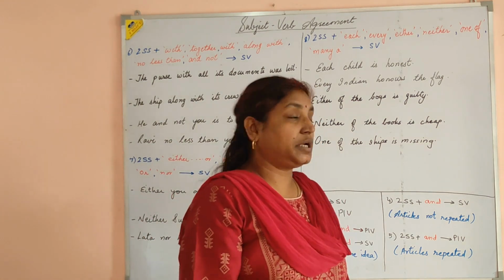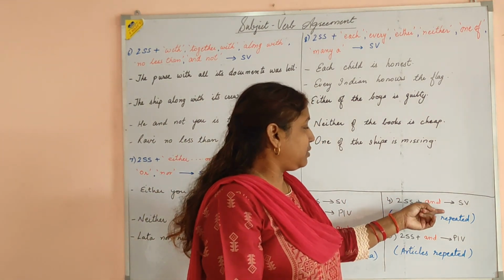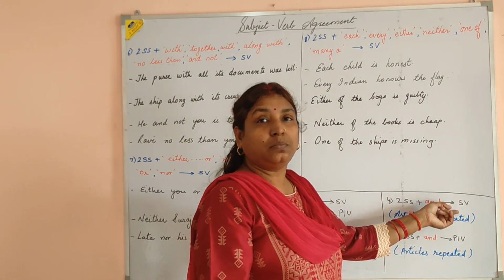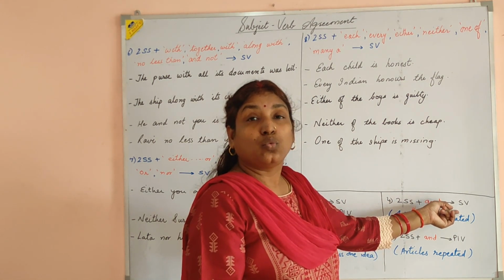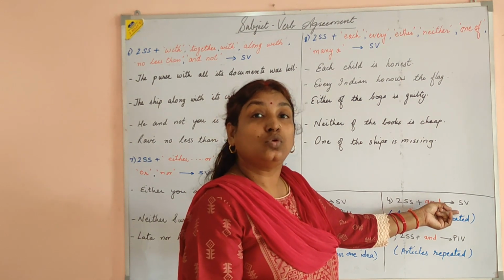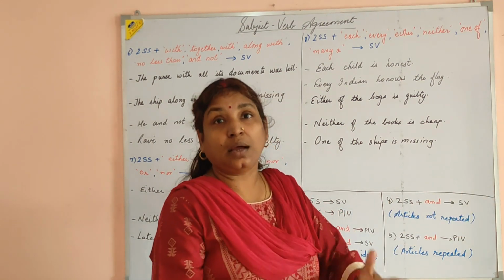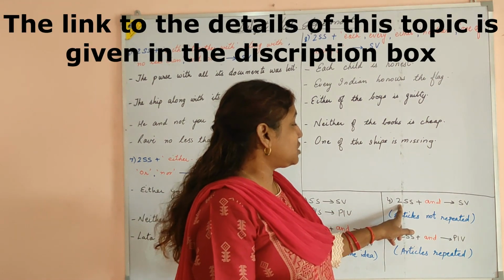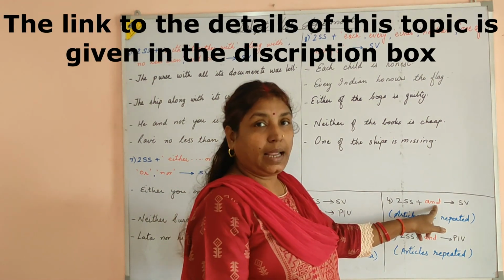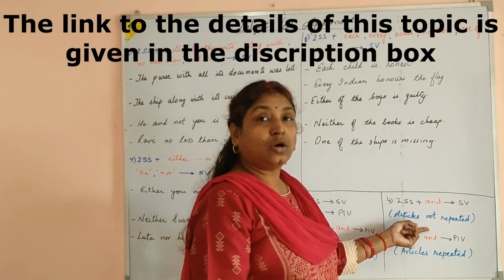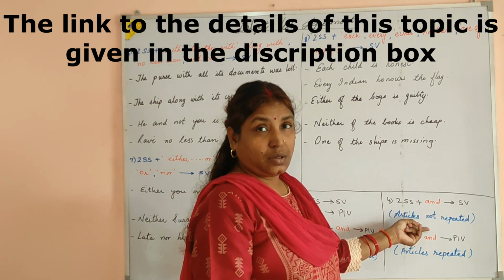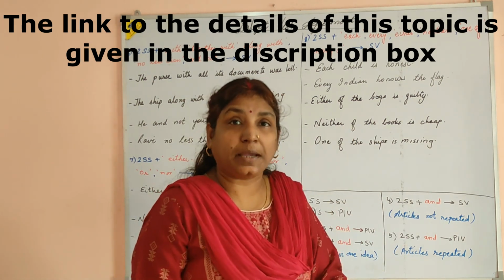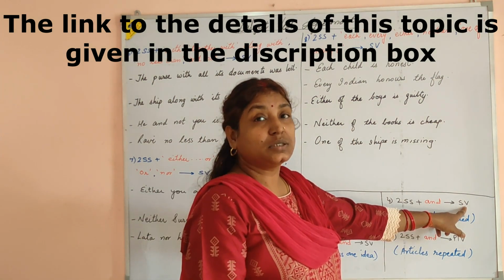We also studied that two singular subjects joined by "and" take a singular verb depending on whether articles are present or not. When two singular subjects are joined by "and" and the articles are not repeated, both the subjects refer to the same person, and hence your verb is singular.